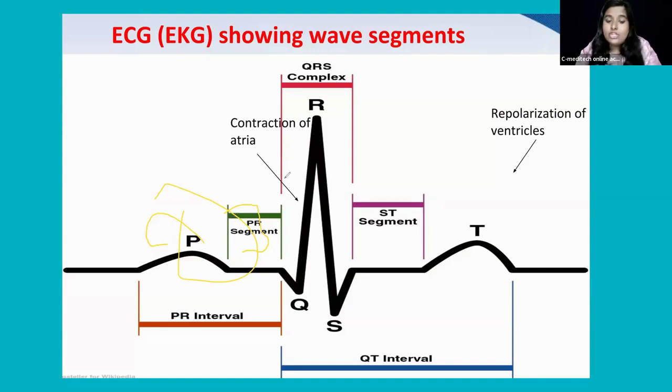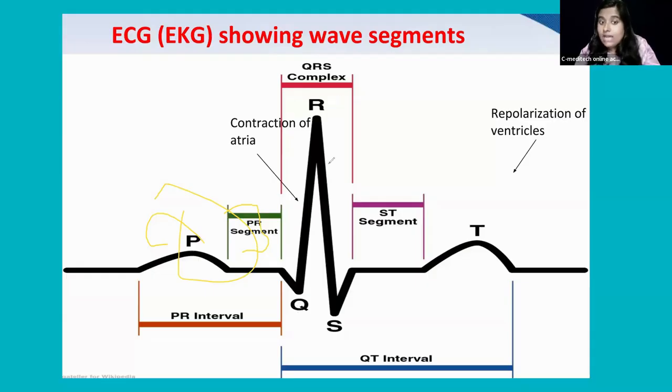After that, what will happen? The initiation of the QRS complex, that is the ventricular depolarization. They are representing what? The ventricles are firing and contracting, right? So that is the normal QRS complex. You can see the height here.